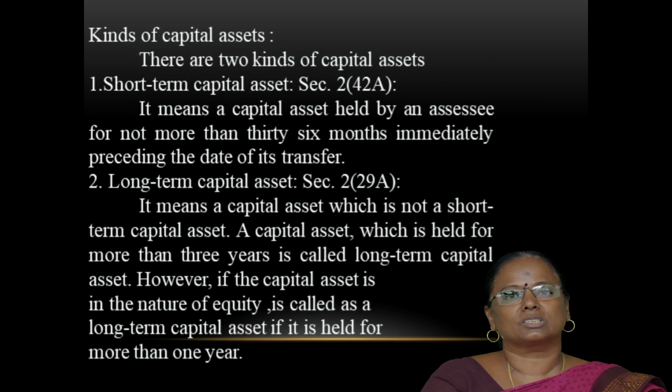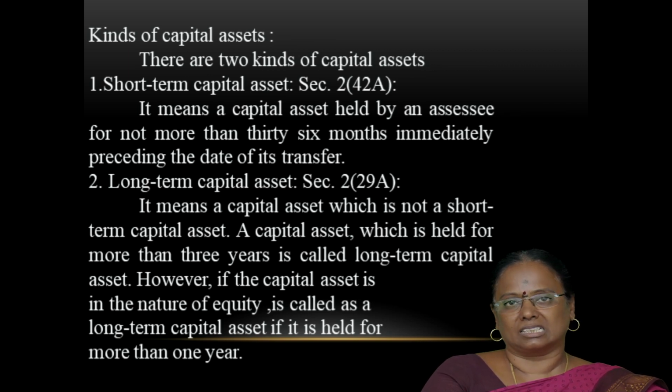Next, we are going to see what are the kinds of capital asset. There are two kinds of capital assets. Number 1 is short-term capital asset and number 2, long-term capital asset.